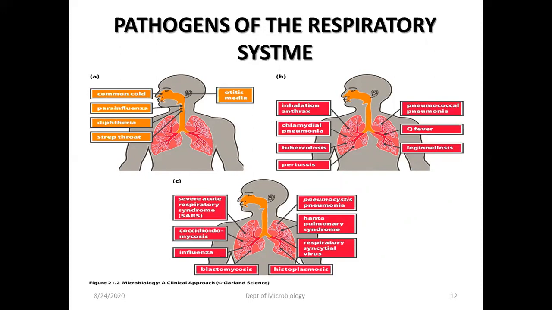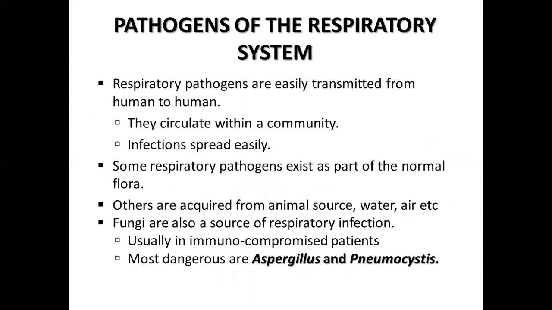So these are all pathogens of the respiratory tract system.